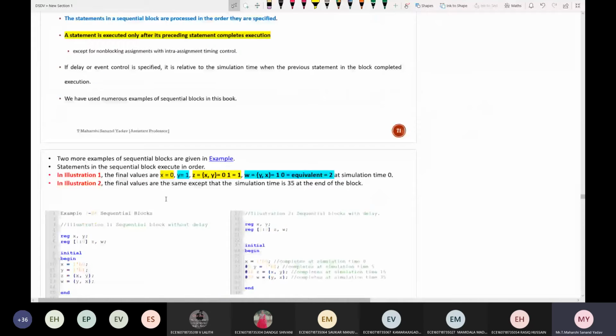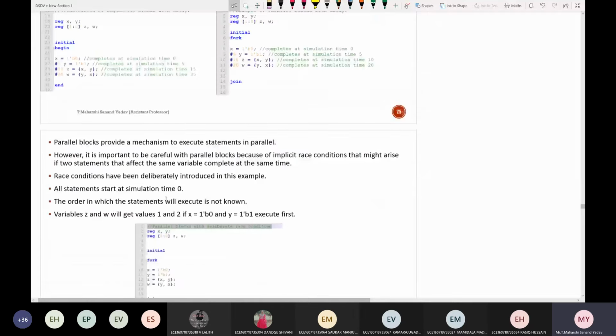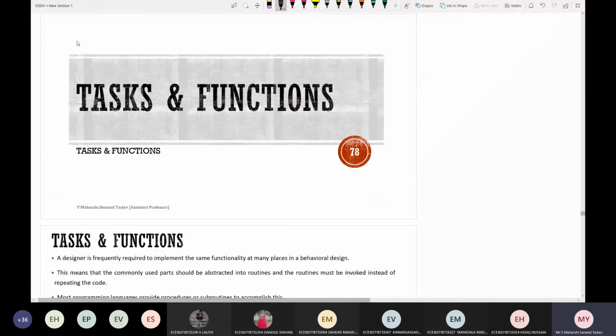So the next important concept is tasks and functions. Definitely you can expect this one for long, either for 10 marks or in the short note. Suppose if it is not there in short note, for 2 marks also it will be there. Definitely without this topic, you can't expect a question paper.